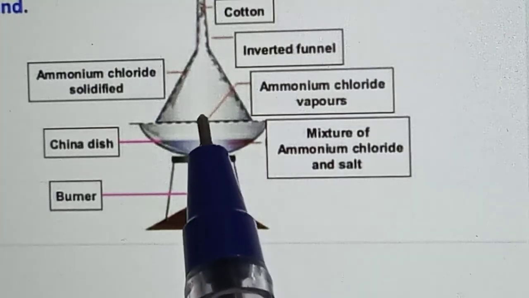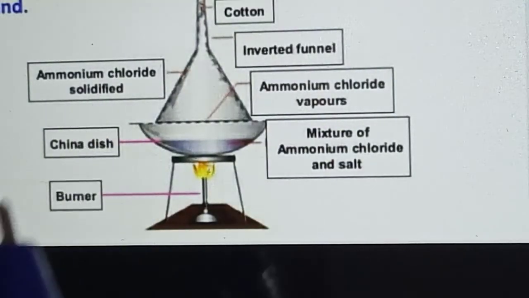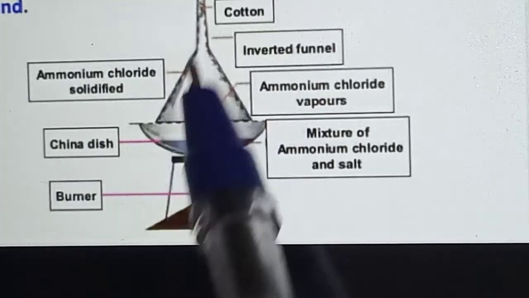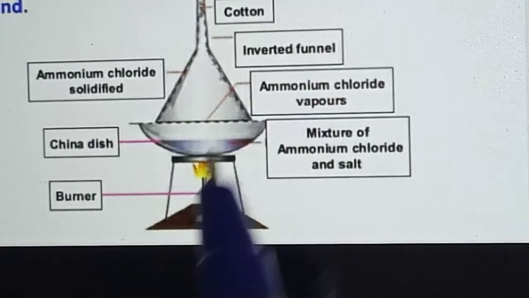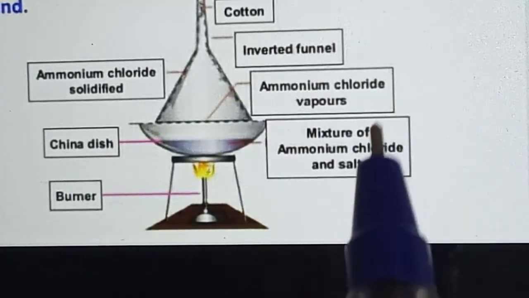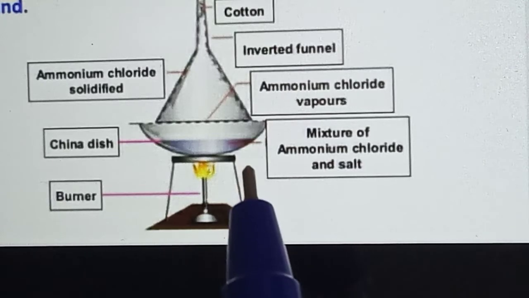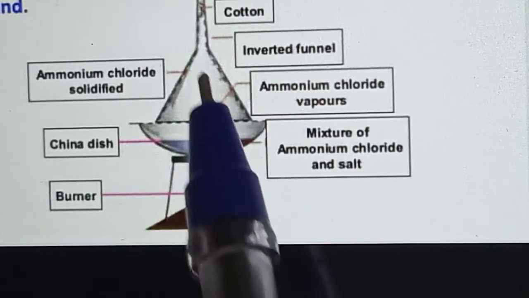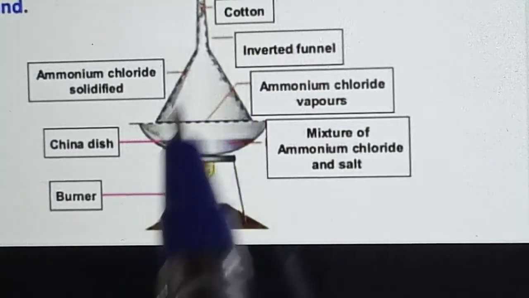By that time, what happens is the ammonium chloride vapors will go and touch near the funnel. Then we can separate the two things: ammonium separate, chloride separate. Understood, children? So ammonium chloride vapors will come while heating, and solidified ammonium chloride we will get.